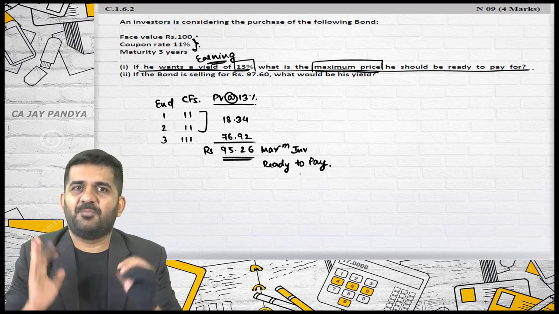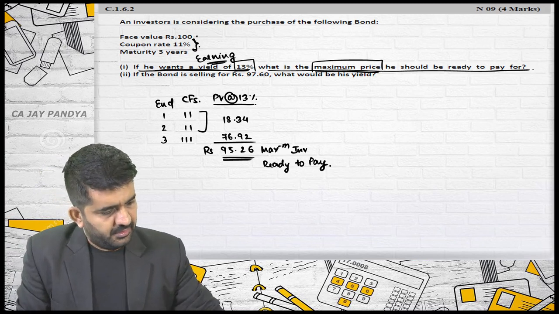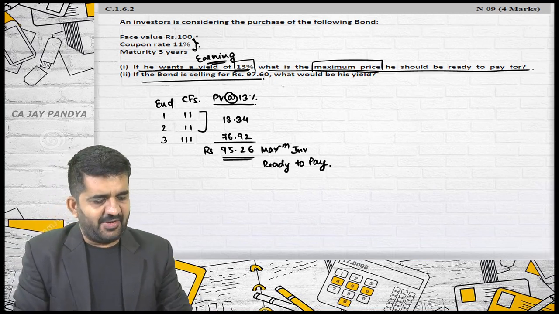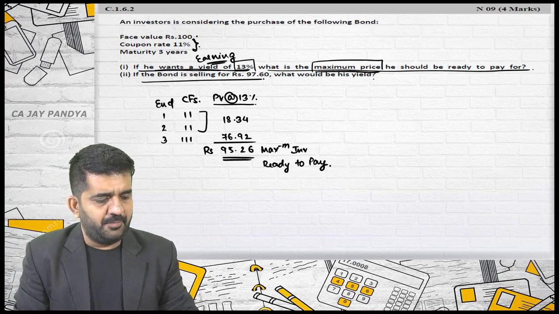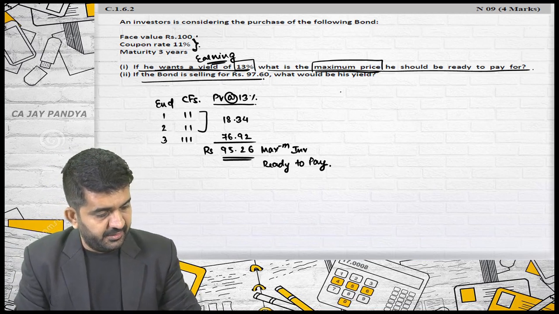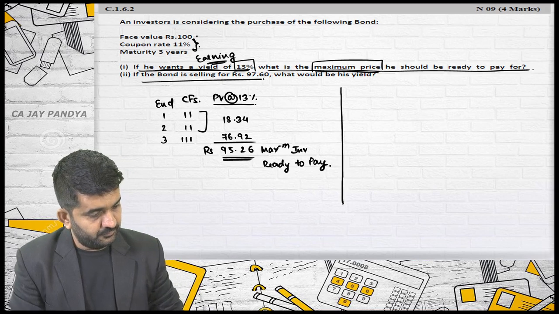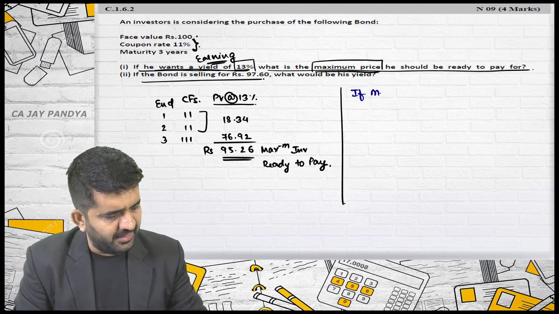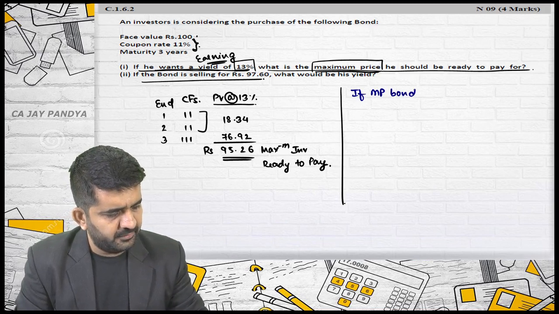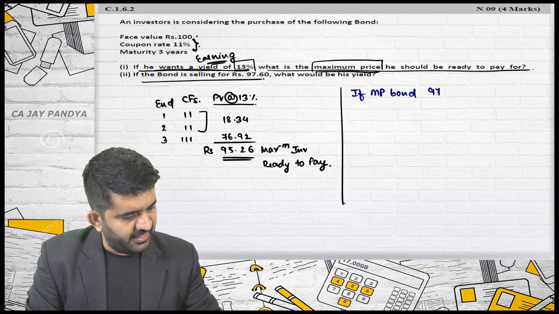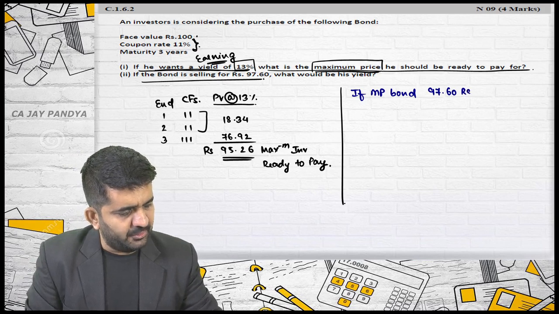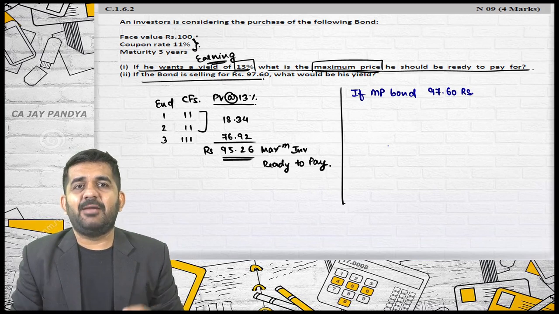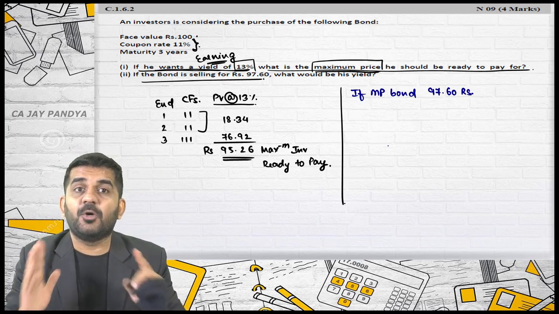Again, a simple question of present value. If the bond is selling at 97.60, what would be his yield? Question number 2: if the market price of the bond is 97.60 rupees, can anyone tell me whether in this situation he will purchase the bond or not?